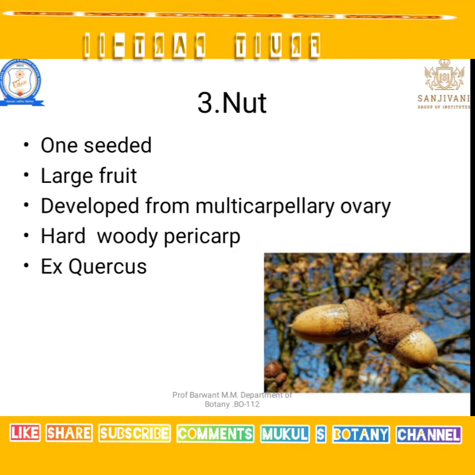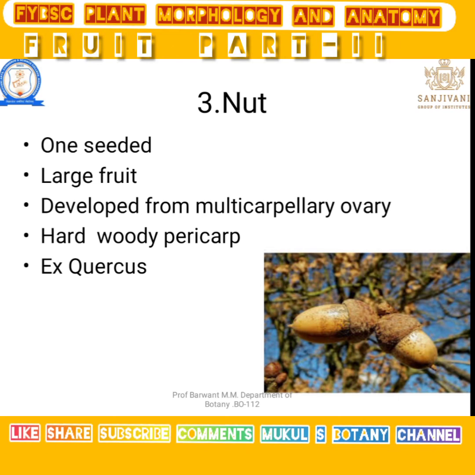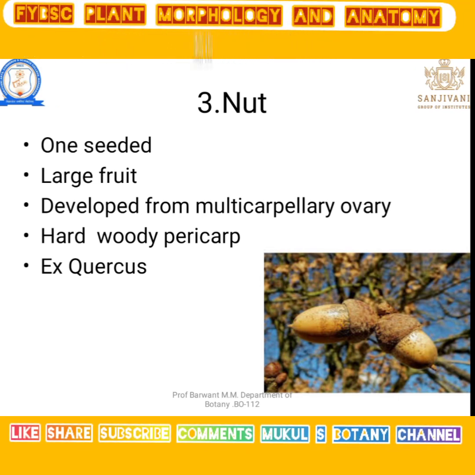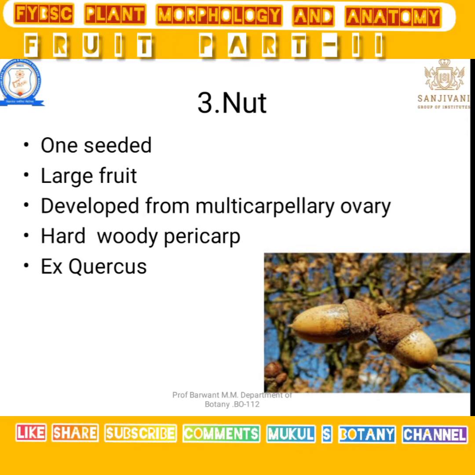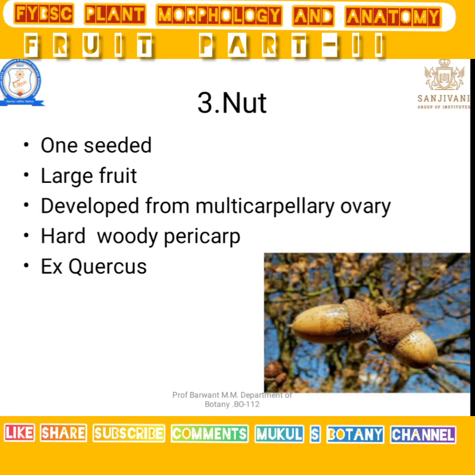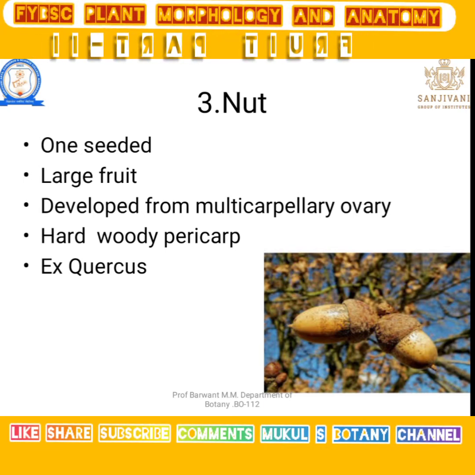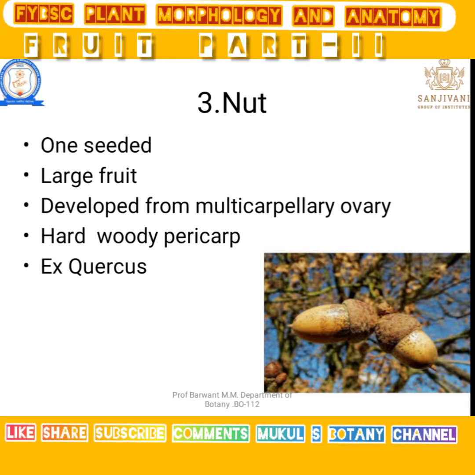Next, there is a nut. A nut is nothing but a one-seeded fruit. It is a large fruit developed from the multicarpillary ovary, and its covering is hard. The pericarp is also woody. For example, Quercus is a plant that shows these characters of a nut.